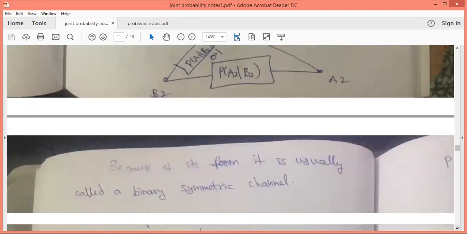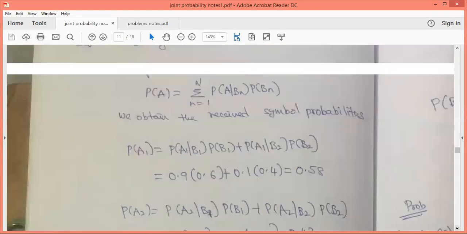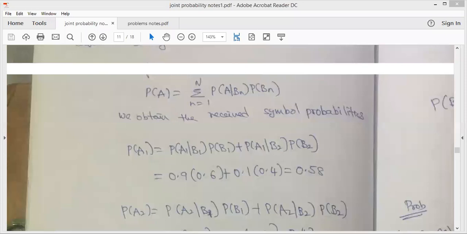First we use the total probability. So what is the total probability? It is given as probability of A is equal to summation n is equal to 1 to n, probability of A given Bn into probability of Bn. This is the formula of total probability.